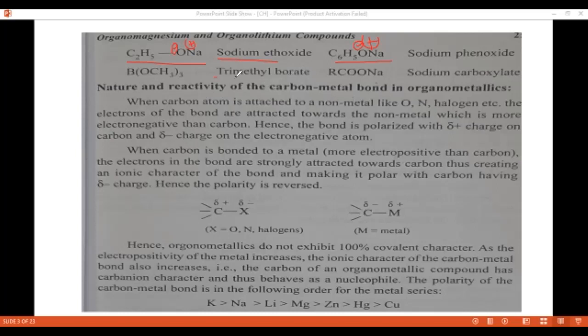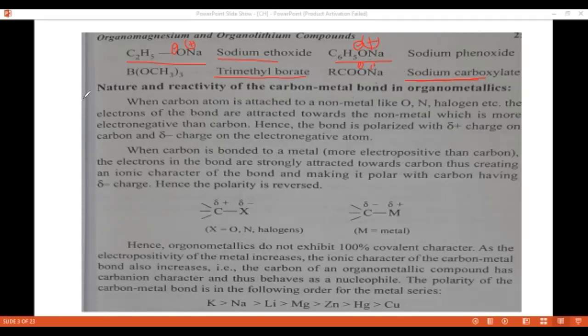Another is trimethyl borate. Then sodium carboxylate, sodium carbonate. Here also the oxygen carries a negative charge and sodium carries a positive charge. These examples are not considered organometallic compounds because the metal is not attached to the carbon atom. Organometallic compounds means the carbon is attached to the metal or non-metal. This is the primary requirement.